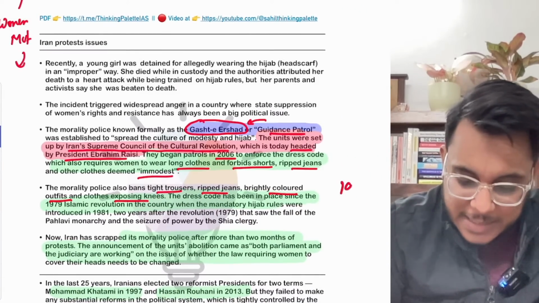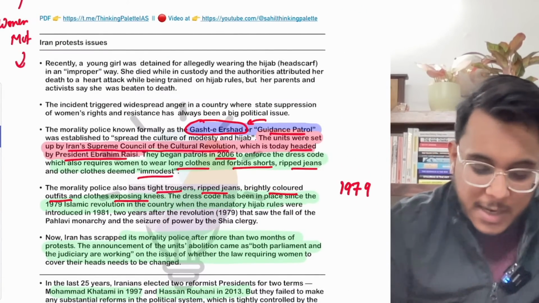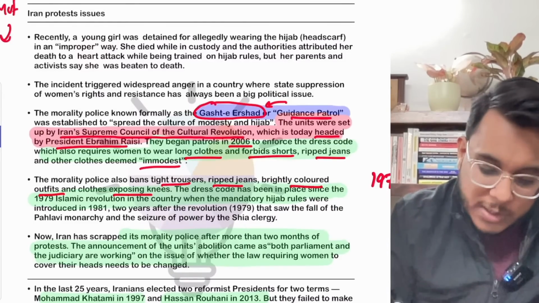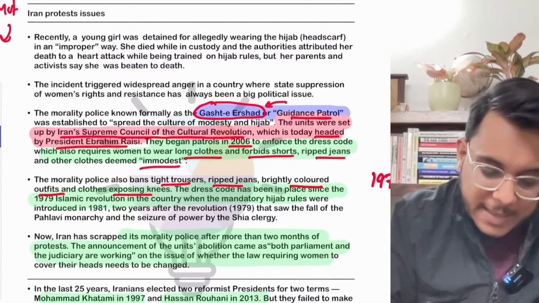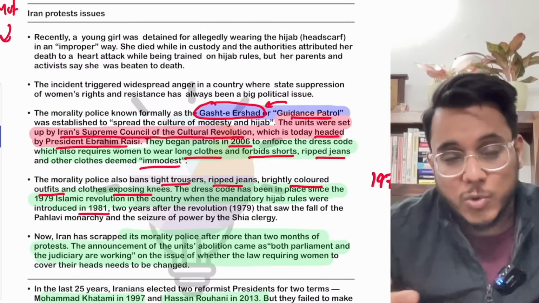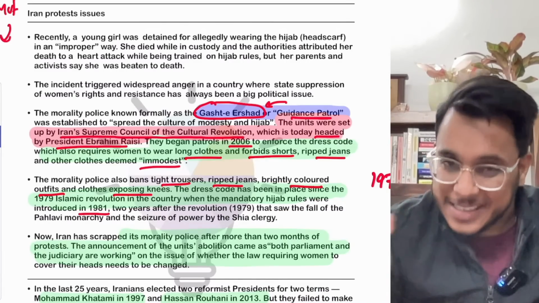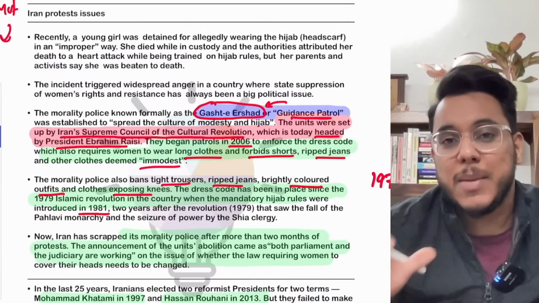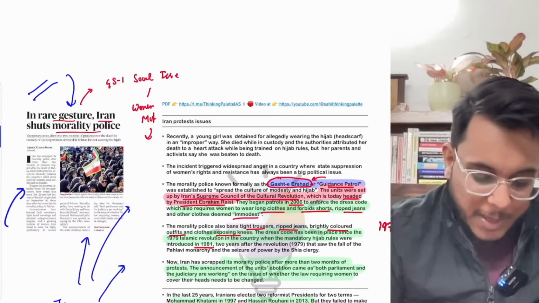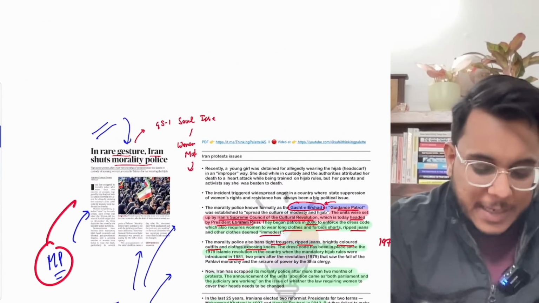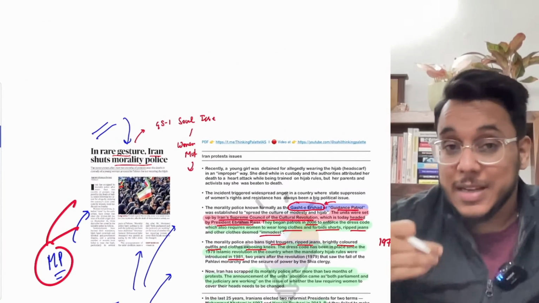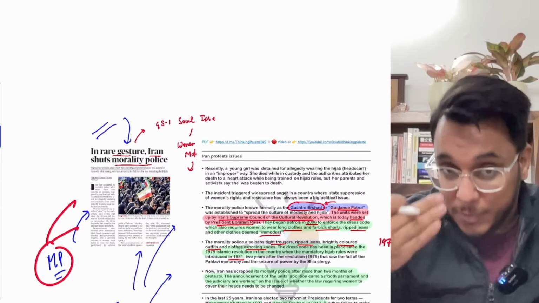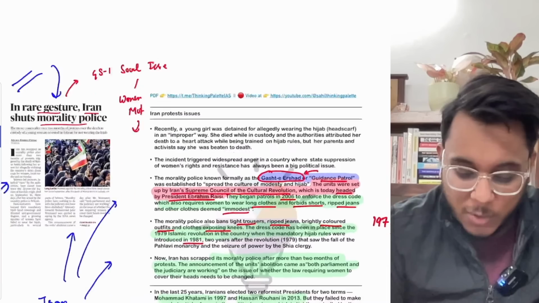Because guys, in 1979, for the first time, the hijab rules were introduced, and then these hijab rules were enforced in 1981. And since then, wearing of the hijab has been made compulsory. And to see to that, the morality police carries out surveillance. The morality police basically detains people, particularly the women who are not wearing these particular clothes.